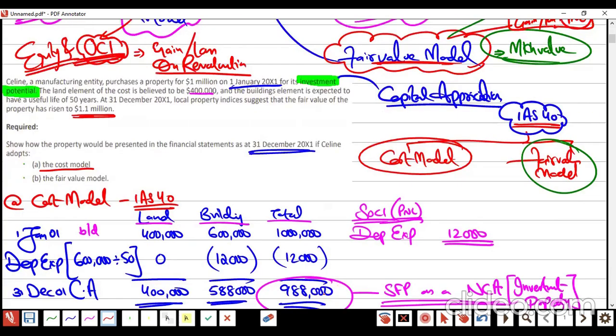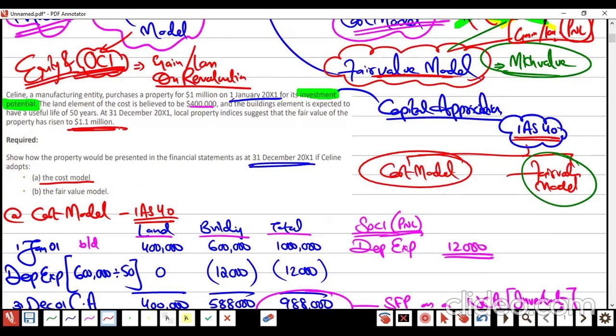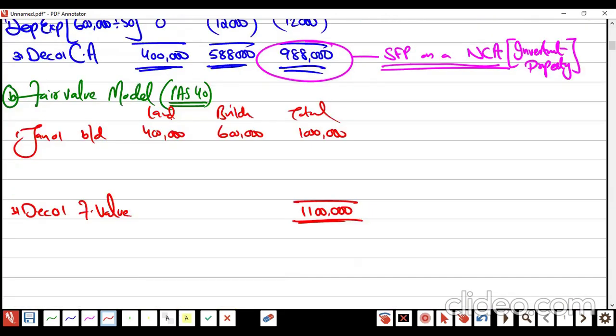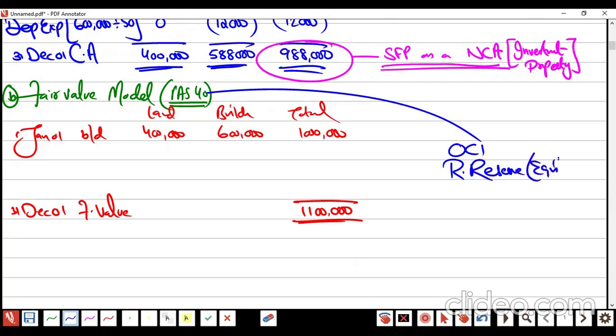From where did I get it? I got it from the question, it's written here, at the year end. Very interesting thing, I said it just now: not OCI, not revaluation reserve, meaning equity. I wrote this above, right? Gain or loss will be part of profit and loss, meaning SOCI, right?